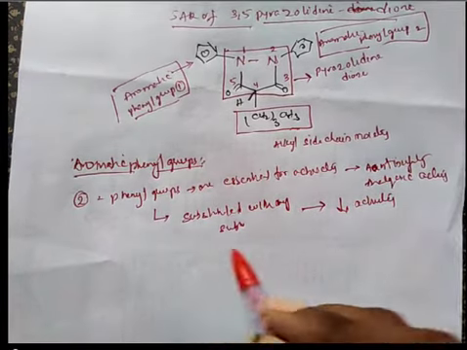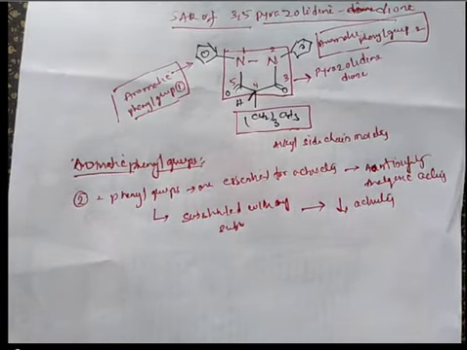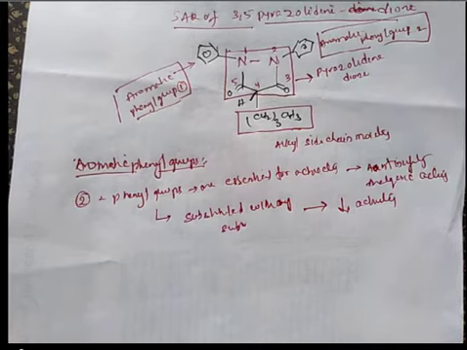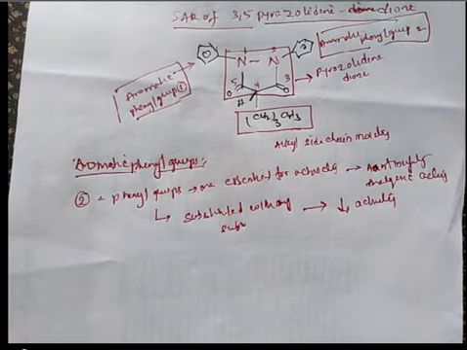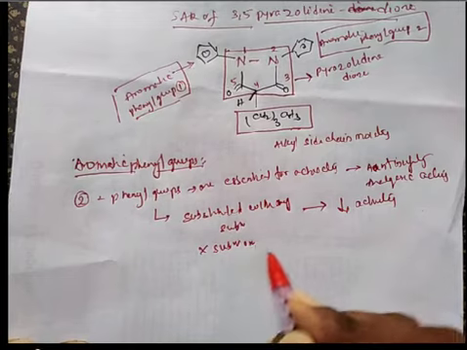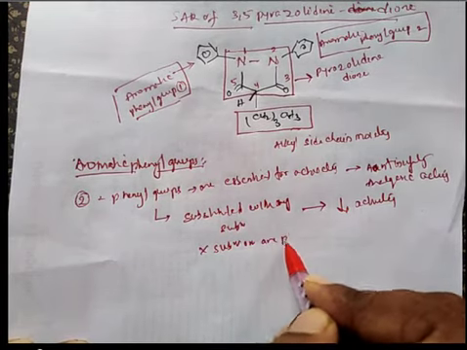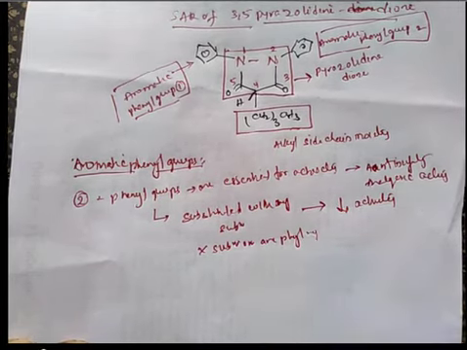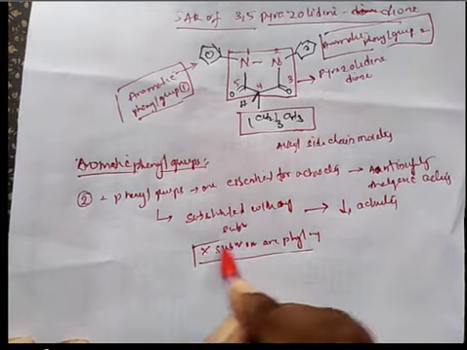For suppose on any one phenyl group you substitute a methyl group, the observed effect was decrease in activity. So we should not do any substitution on one phenyl ring.